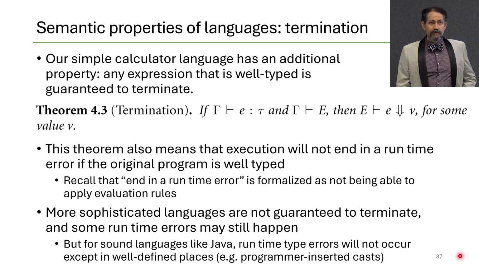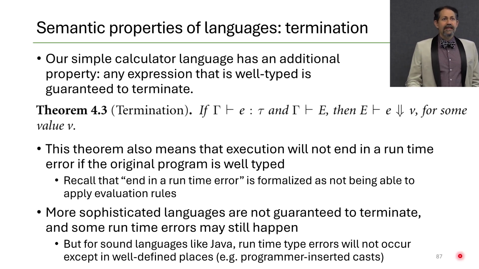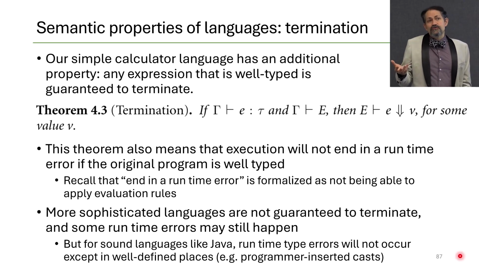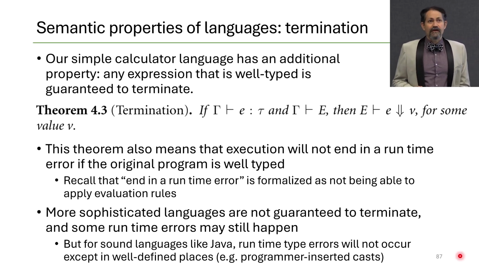Our simple calculator language has an additional property. Any expression that is well typed is guaranteed to terminate. Now, if we had a more interesting language with loops or with recursion, this wouldn't actually be true. But it is true of our simple calculator language. There's a related property called progress that holds even for languages that are more complicated than calculator. I won't talk about that today. Let's just look at termination.